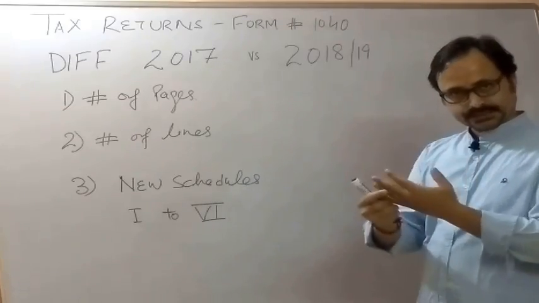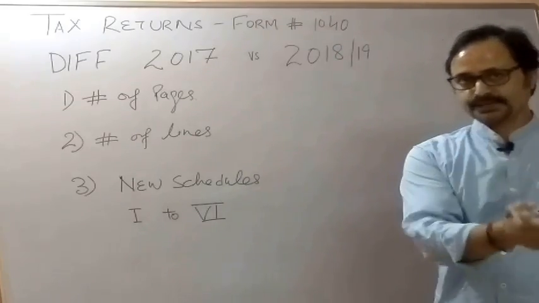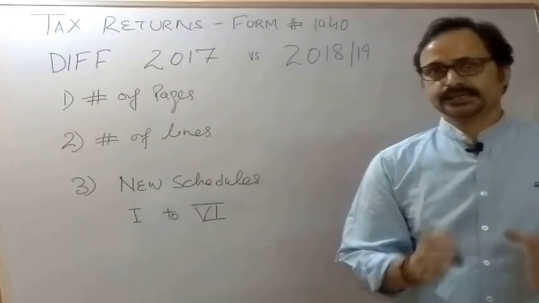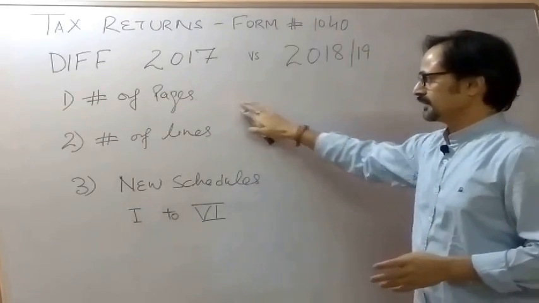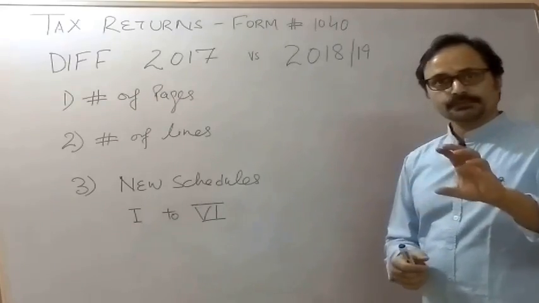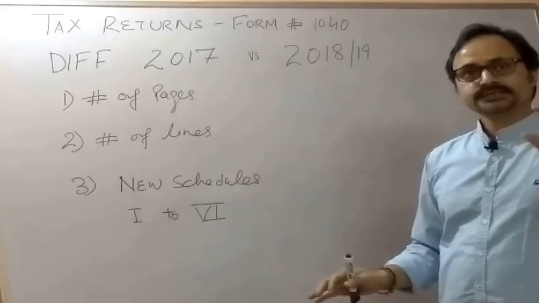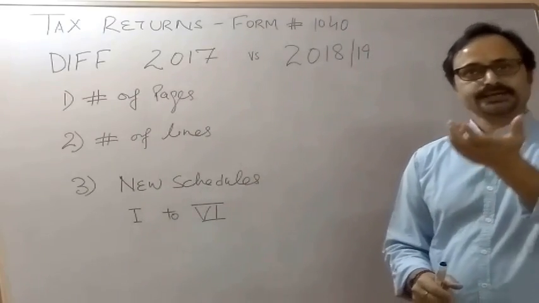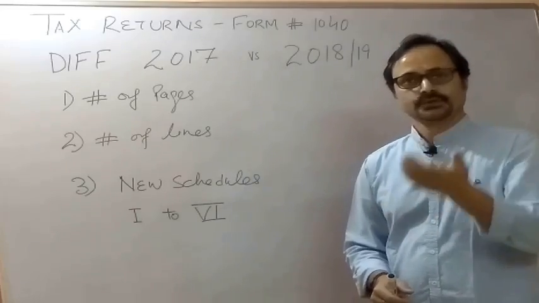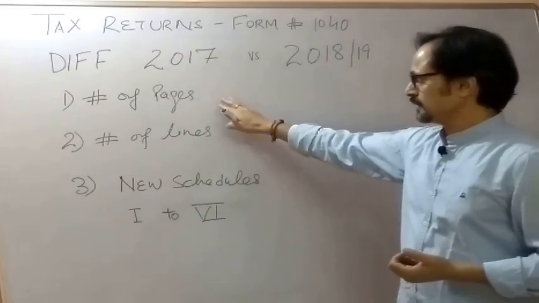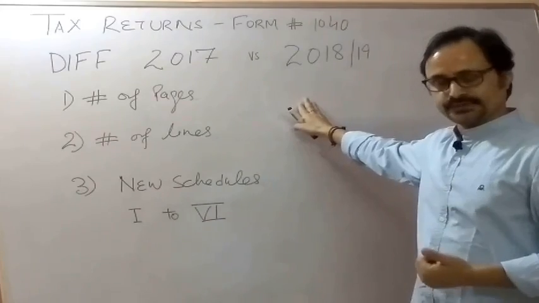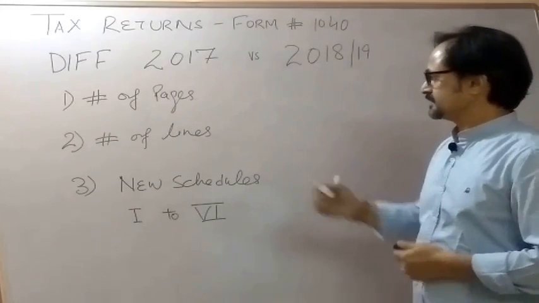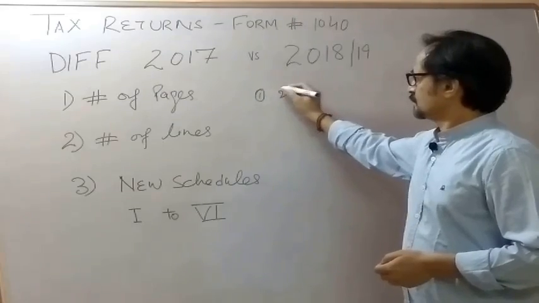Remember, income earned and taxes paid or taxes that need to be paid, that information is going to appear on the first 2 pages, only as summarized, cumulative figures, on page number 1 and page number 2.